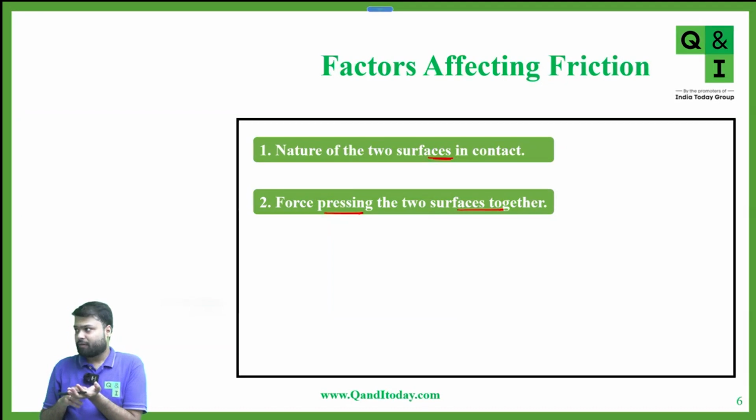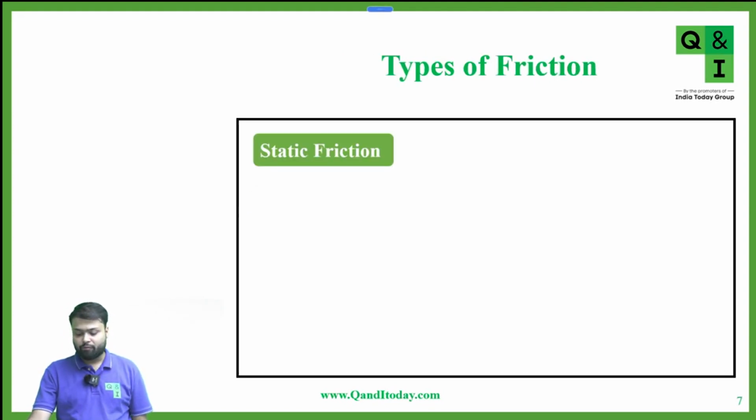First, sir. Because as you increase the pressure from the upward side, that is the force pressing the two surfaces, the friction force will increase. Yes or no? Okay, very good.